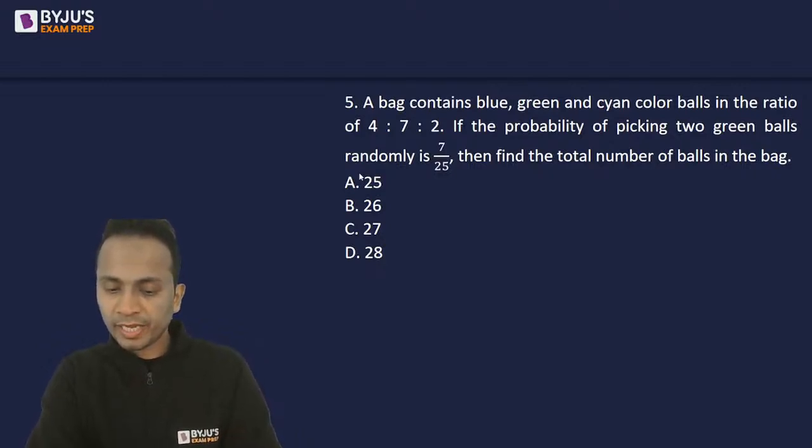If the probability of picking up two green balls randomly is 7 upon 25, then find the total number of balls in the bag.